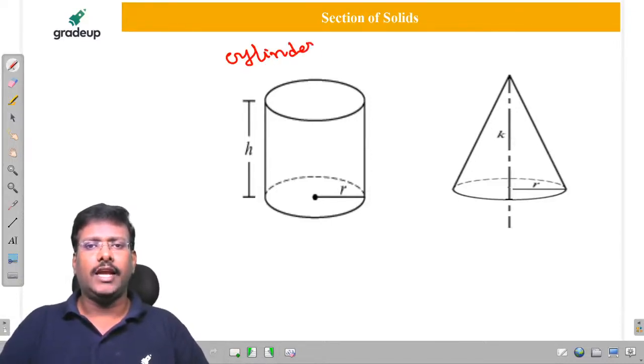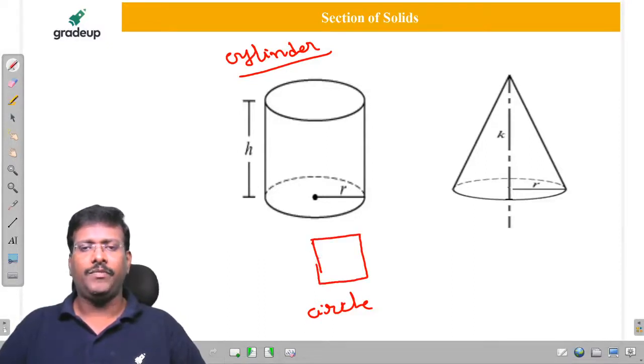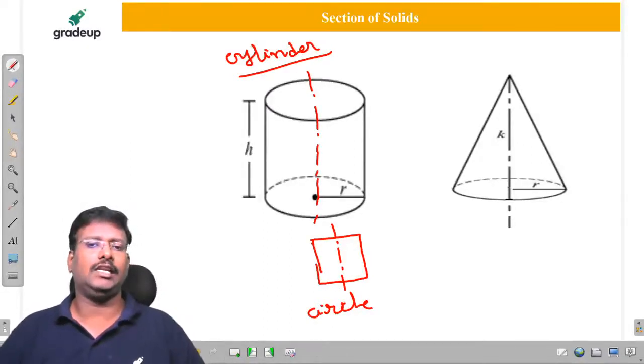So once you get the idea of the cylinder, one view is a circle, the other view is a rectangle. Here this is the axis. Wherever it appears as a rectangle, the axis is a line. Here it is a circle.